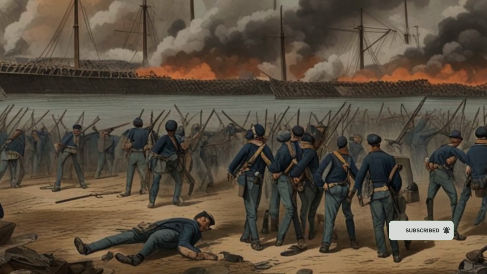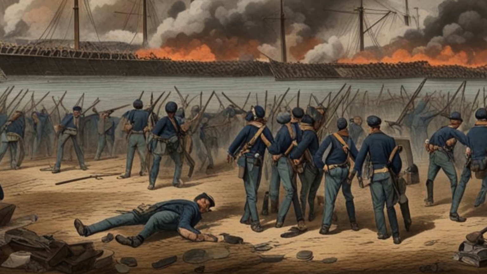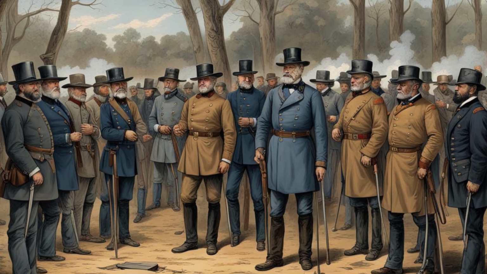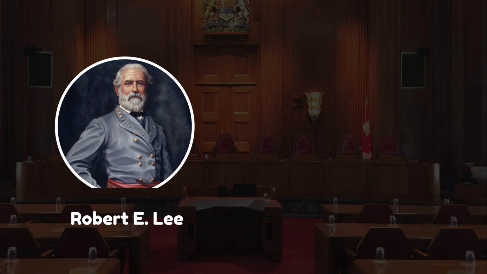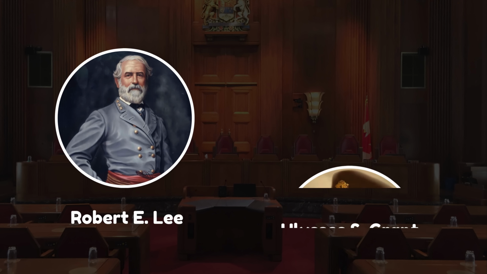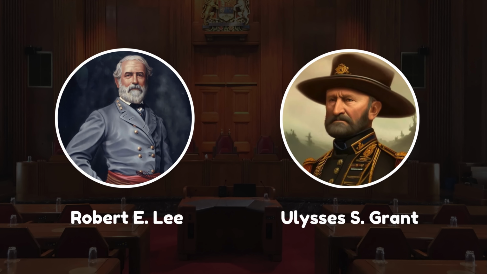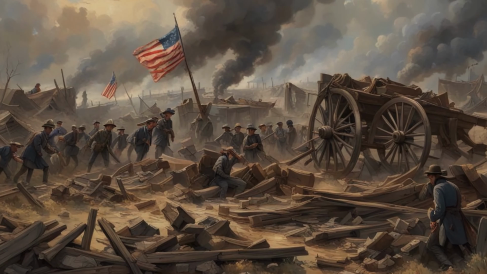The war continued for several more years, with many more battles and much suffering. Finally, in April 1865, the leader of the Southern Army, General Robert E. Lee, surrendered to the leader of the Northern Army, General Ulysses S. Grant, at a place called Appomattox Courthouse in Virginia. This marked the end of the Civil War.